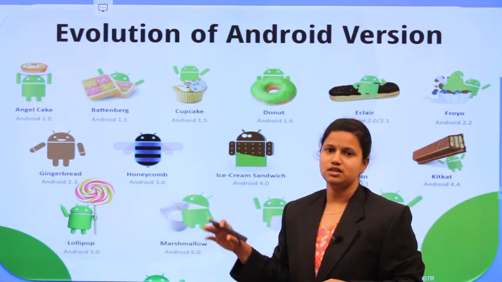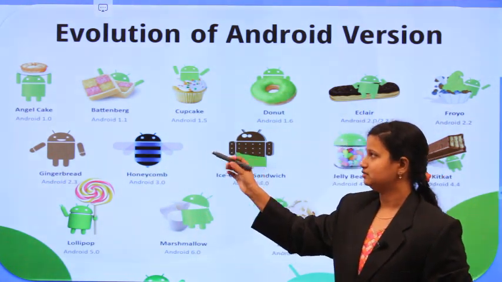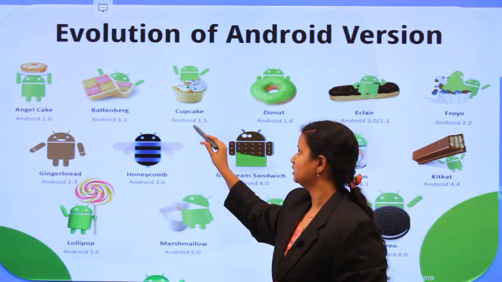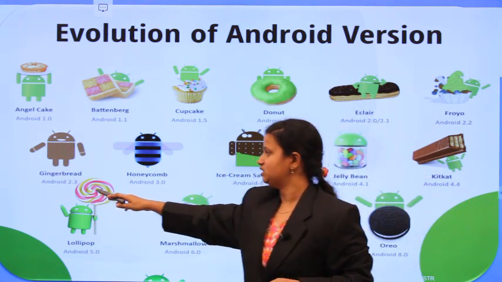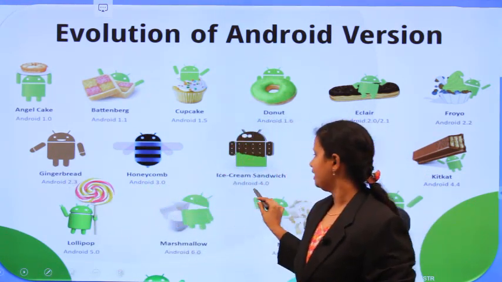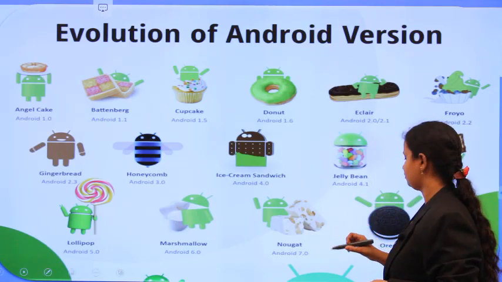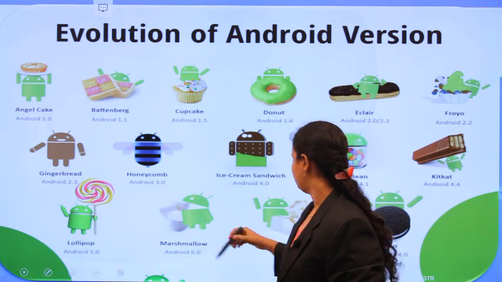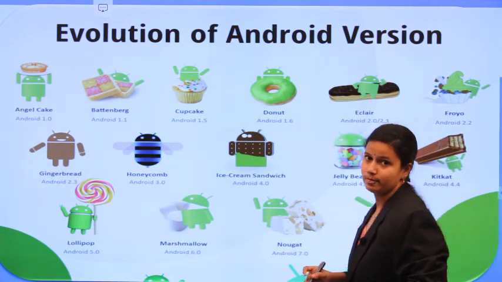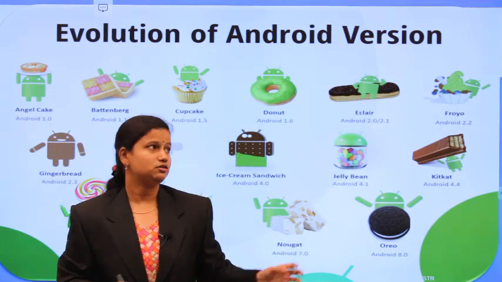So totally these are the different versions available: Angel Cake, Battenberg, Cupcake, Donut, Eclair, Froyo, Gingerbread, Honeycomb, Ice Cream Sandwich, Jelly Bean, KitKat, Lollipop, Marshmallow, Nougat, Oreo, Pie.